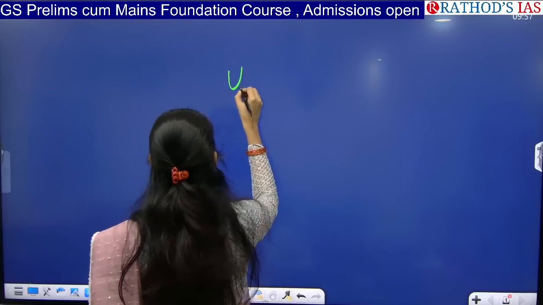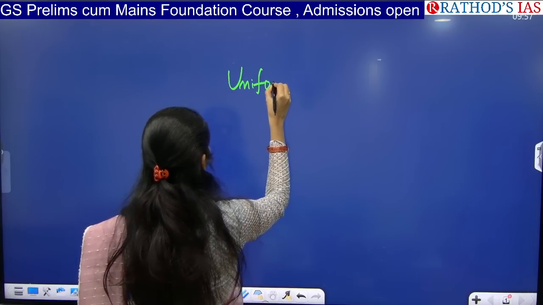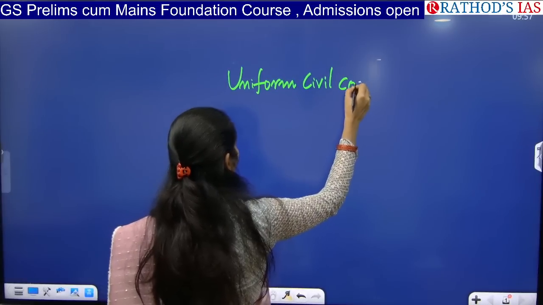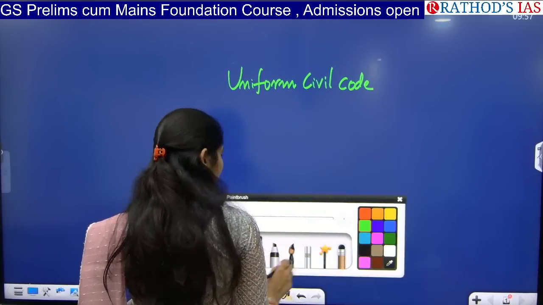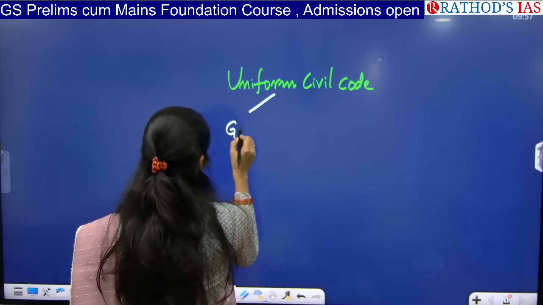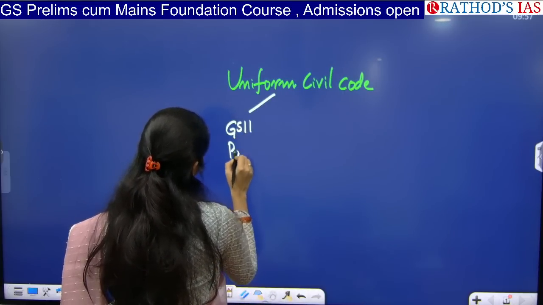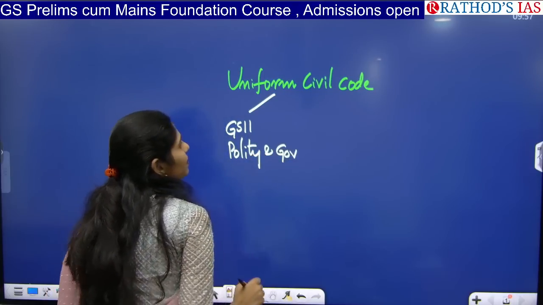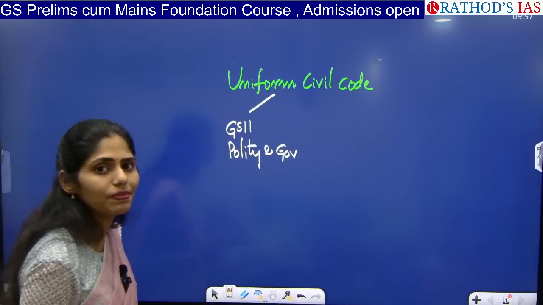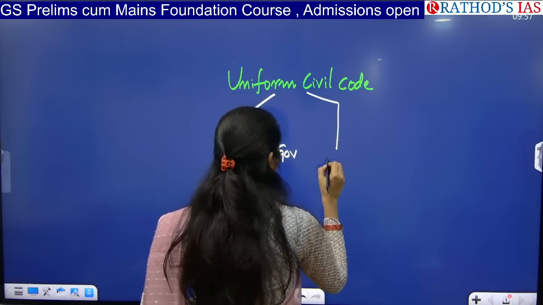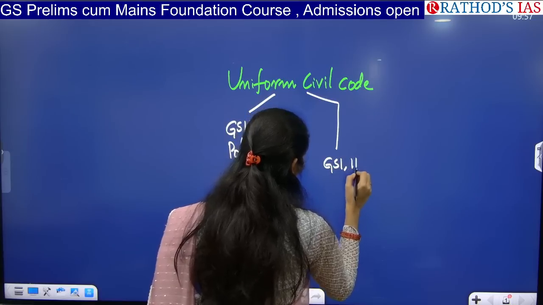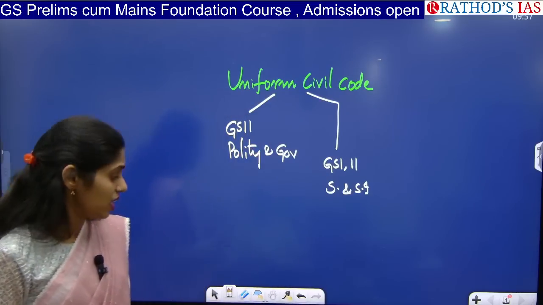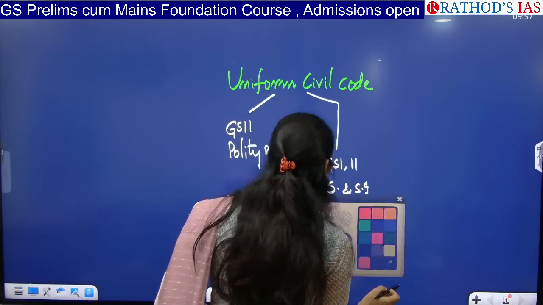So this article is talking about the uniform civil code. From which subject can you see this? You can see it from GS paper 2 under polity and governance. And because of the implementation of UCC, it will have a huge impact on our society, so we can also connect this with GS paper 1 and 2 from a society and social issues point of view. Now let me tell you what dimensions you have to see.